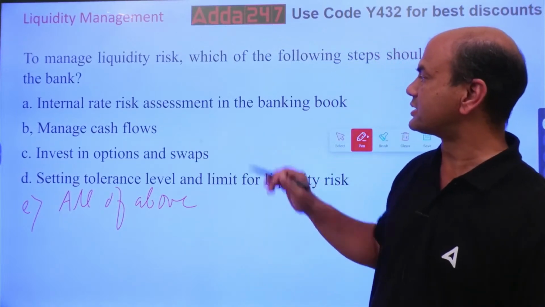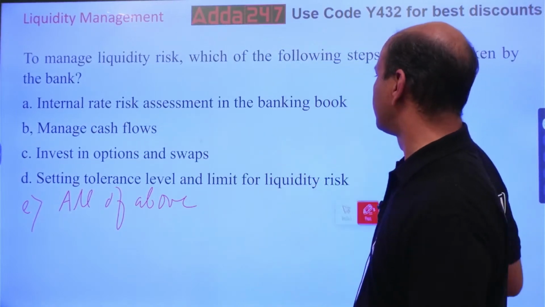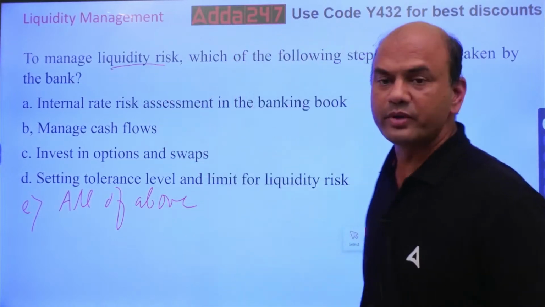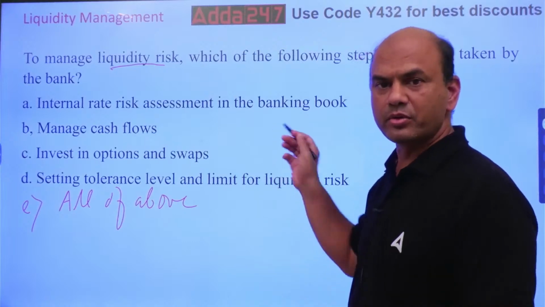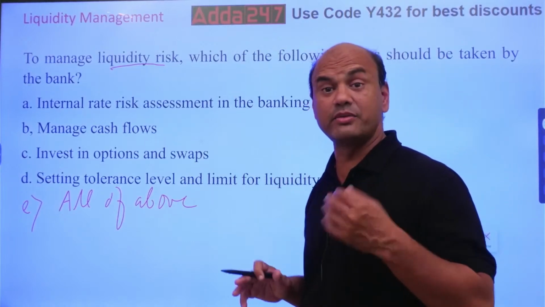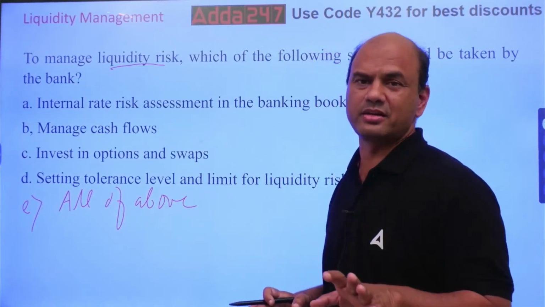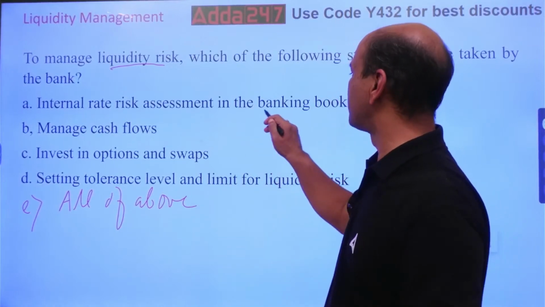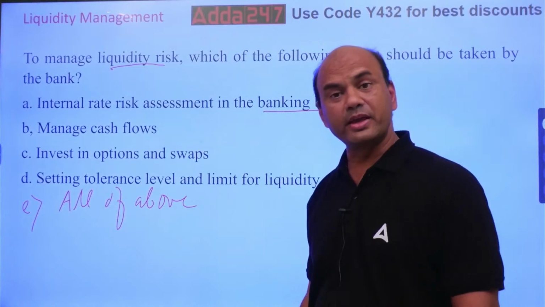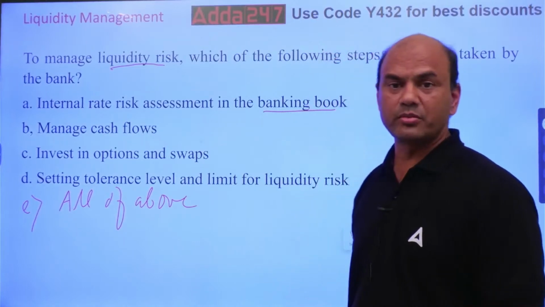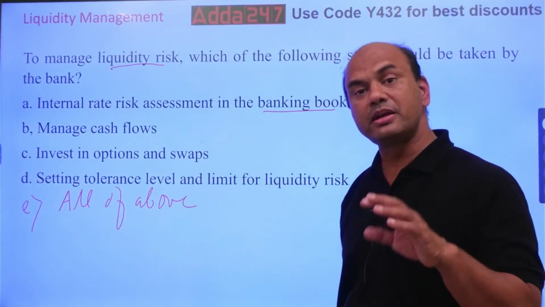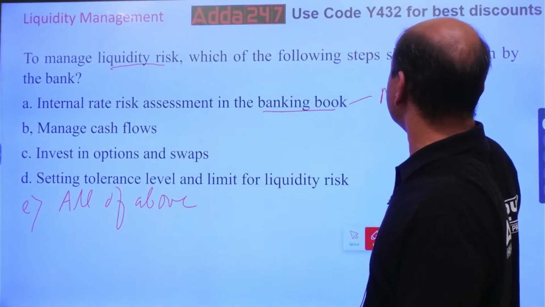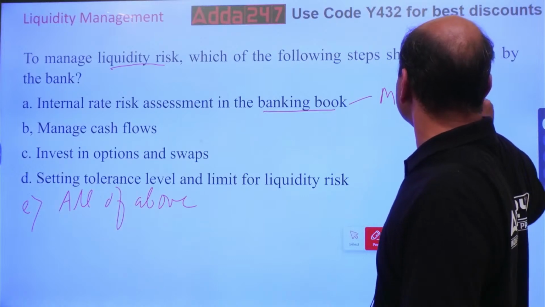So internal risk assessment in the bank, in the banking book, liquidity risk. Here, liquidity risk, you will never get it in banking book. I don't say never, hardly you'll get it. 99% chance there is no liquidity risk in banking book. Why? Because what is banking book? In banking book, I buy the bonds and keep it till the maturity. Kindly remember, till the maturity, I don't sell the bonds.